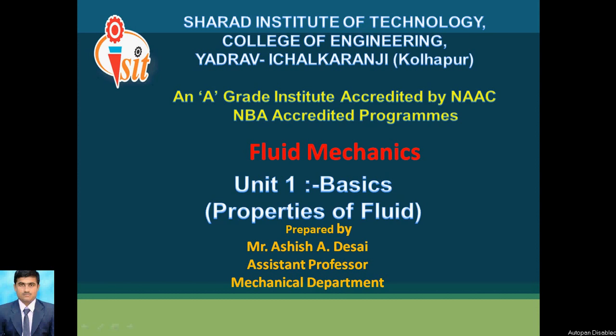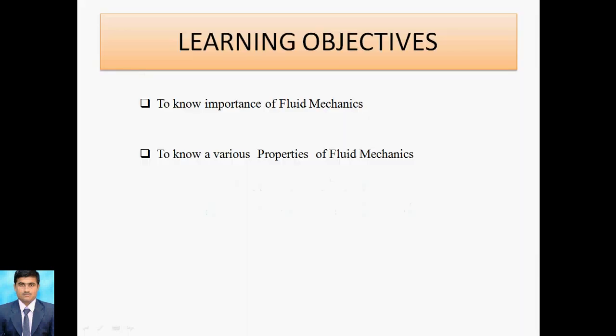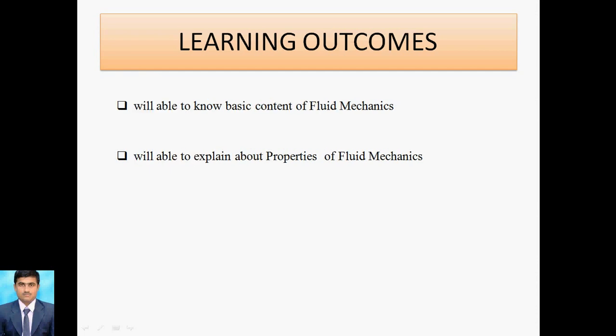First of all, we look at the learning objectives for this session. The first learning objective is to know the importance of fluid mechanics. The second learning objective is to know various properties of fluid mechanics. After this session, there are some learning outcomes. The first learning outcome is that the student will be able to know the basic content of fluid mechanics. The second learning outcome is that the student will be able to explain the properties of fluid mechanics.